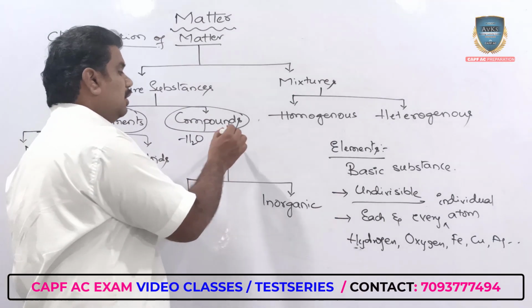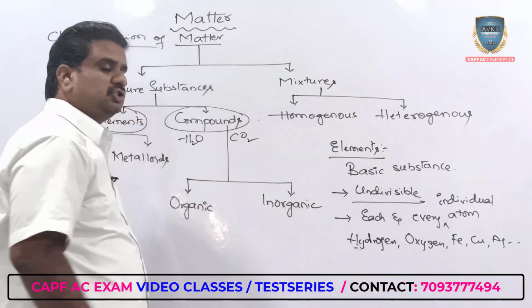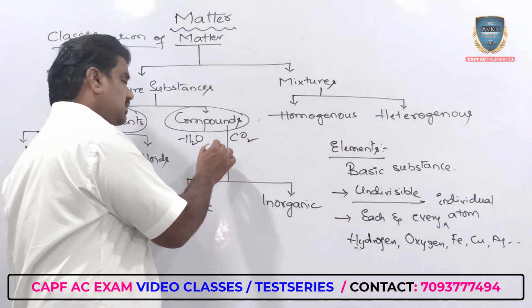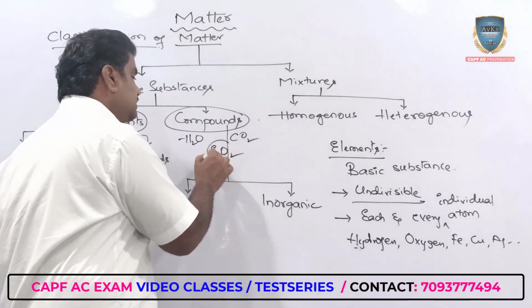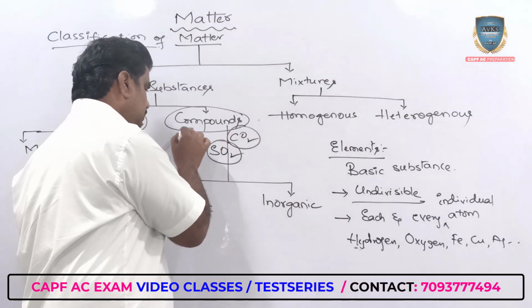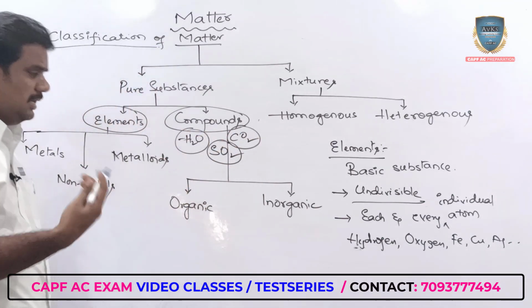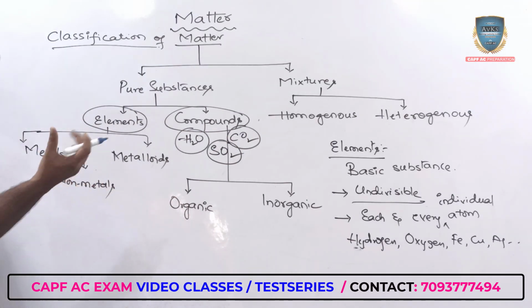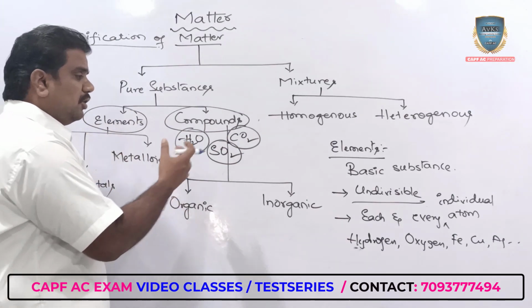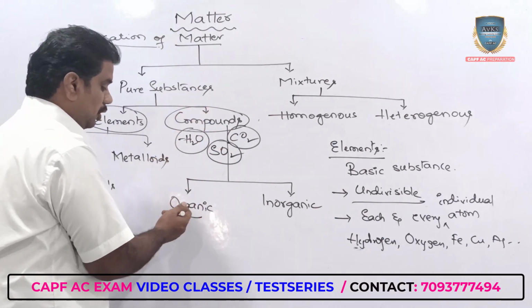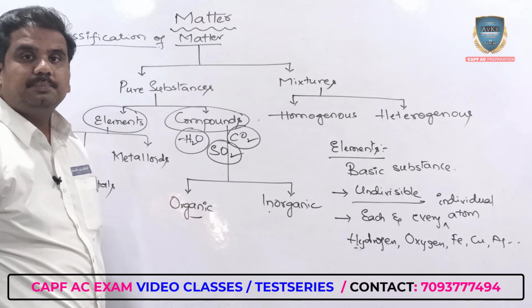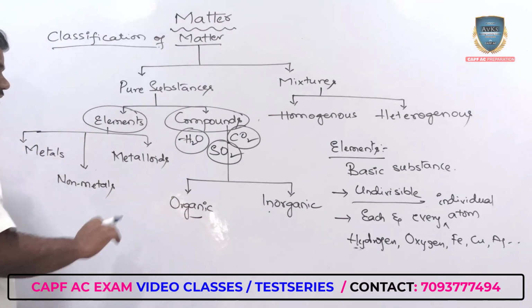Whenever you are combining carbon and oxygen, resulting in the formation of carbon dioxide, or sulfur and oxygen, resulting in the formation of sulfur dioxide. This is a compound, this is a compound, this is a compound. A substance which is formed by the combination of two or more elements, that is what you are calling compounds, which are further divided into organic as well as inorganic.